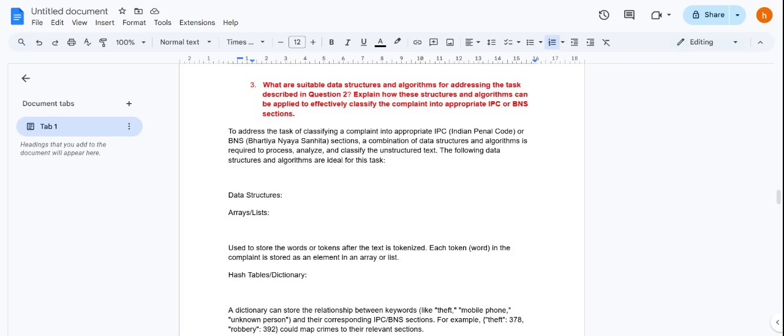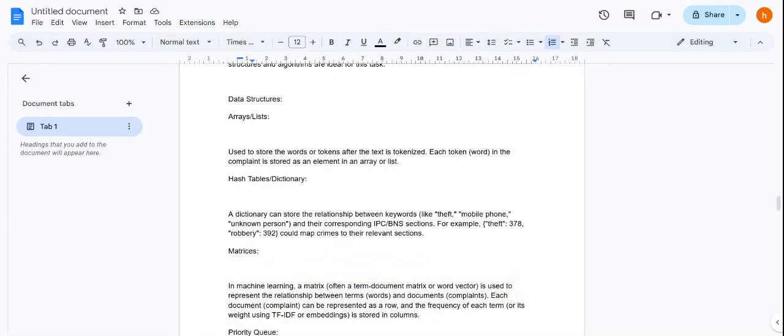So, to address classifying a complaint into the appropriate section, that is IPC, the Indian Penal Code, or BNS, the Bharatiya Nyaya Sanhita sections, a combination of data structures and algorithms is required to process, analyze, and classify unstructured data. The data structures include an array or list, which stores tokens of words.